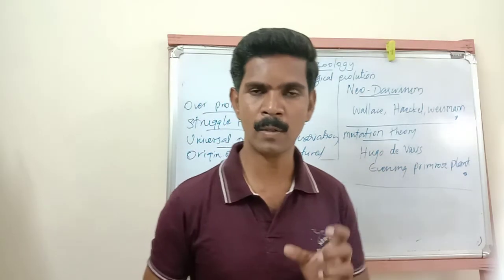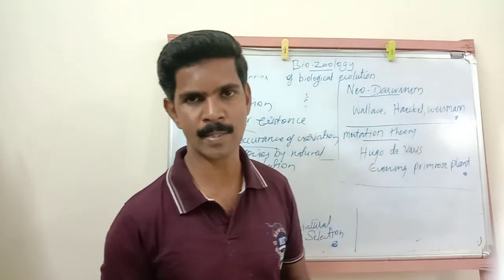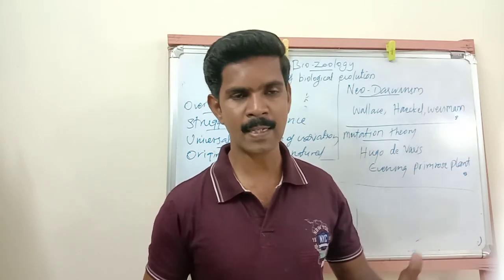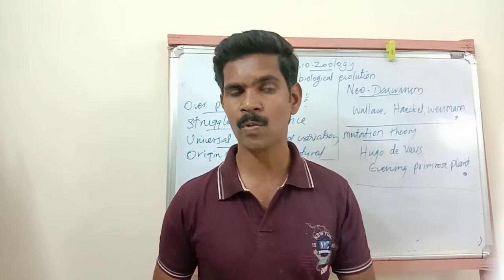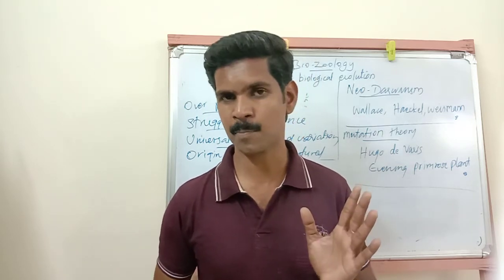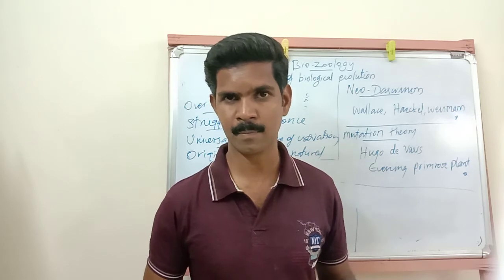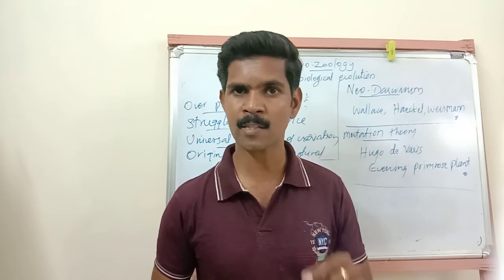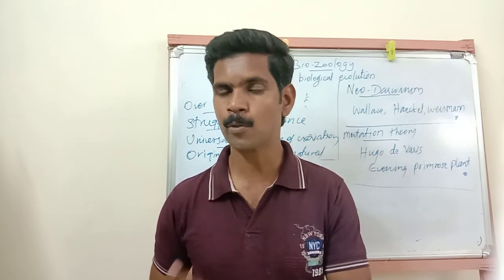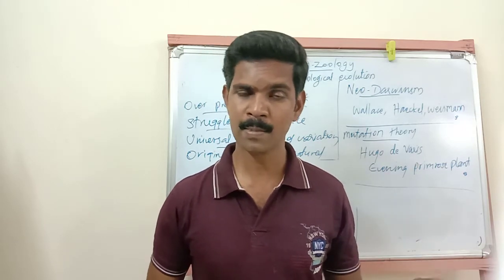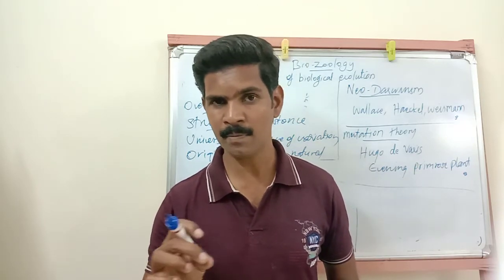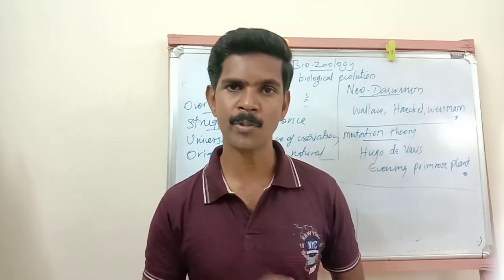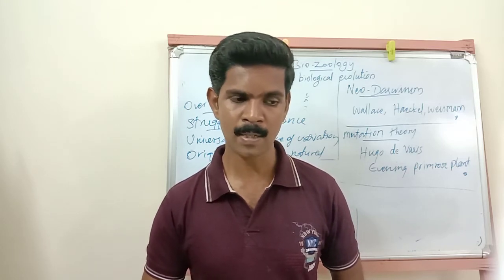Now we are going to study the 1, 2 and 3 mark question, the salient features of this mutation theory. According to this theory, sudden and large variations only are responsible for the formation of new species. But according to Lamarck and Darwin, gradual, slow variations are responsible for the development of new species. Understand? Then listen very carefully.